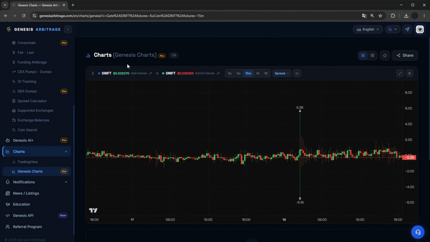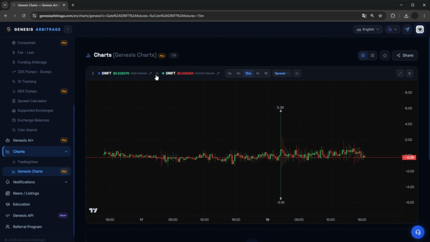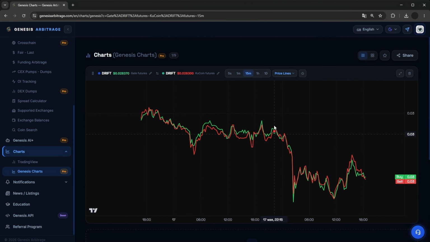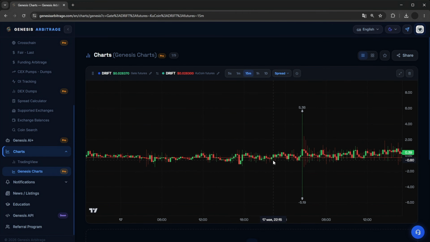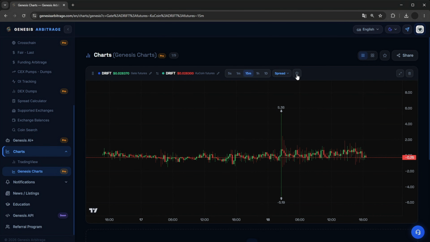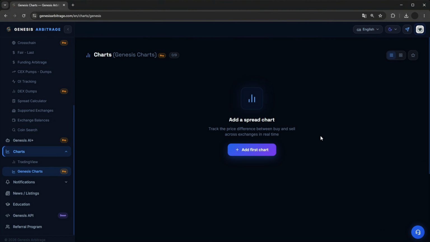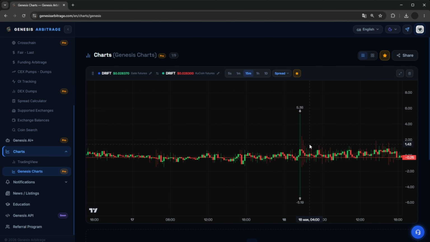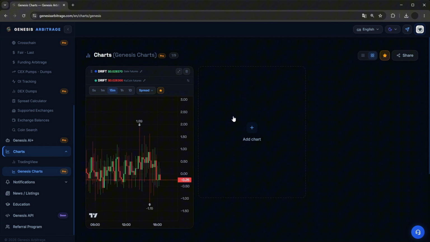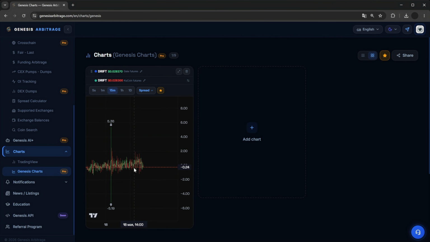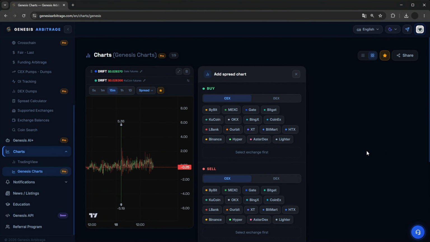In addition, changing the coin is available for charts, so you can pick any exchange, any coin, and it will replace the current one. You can also swap the exchanges. Furthermore, you can choose price lines, spread lines, and the spread chart itself. You can also add the coin to your favorites, open full screen mode, or completely delete the chart. And now, if we click on our favorites, we can immediately see this exact chart again.